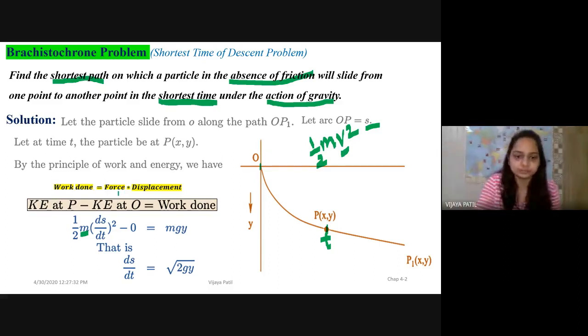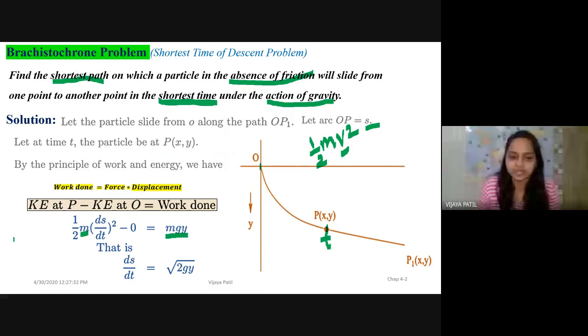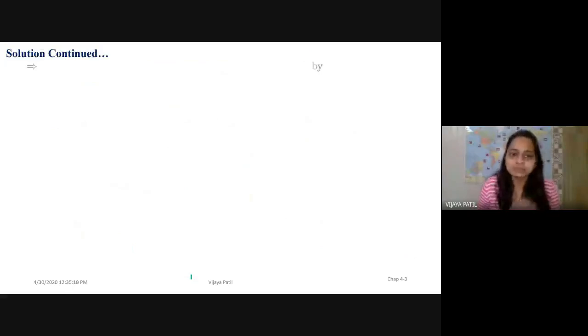Work done, as I've told, is force into displacement. So force is mg and displacement is y, because we are considering it along the y-axis, and therefore it is mgy. If you observe this simplification, I would get ds/dt equals the square root of 2gy.